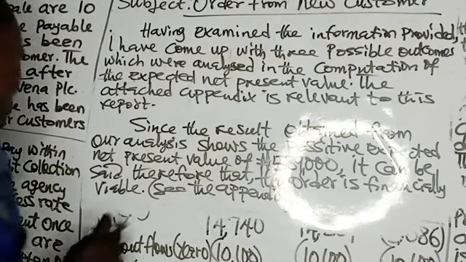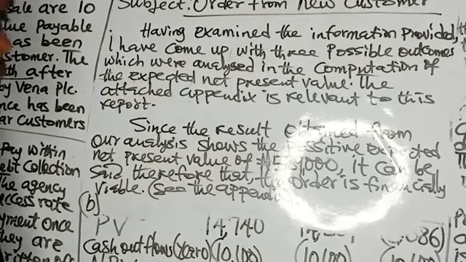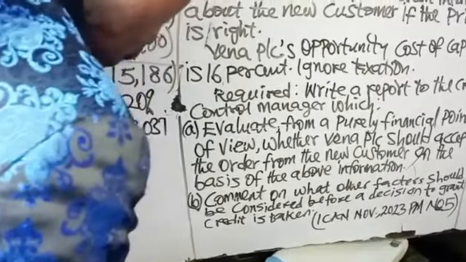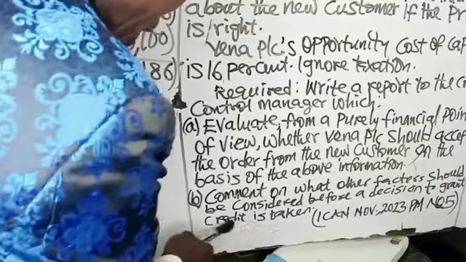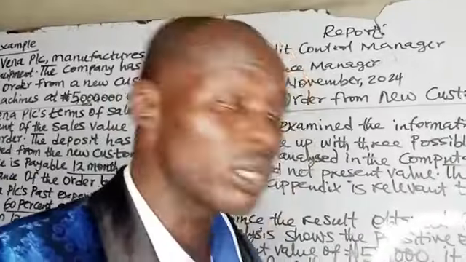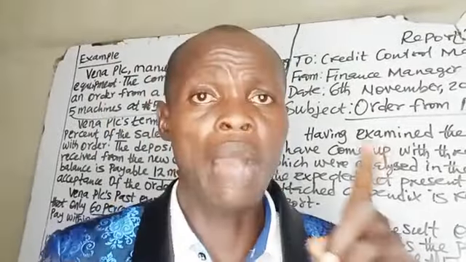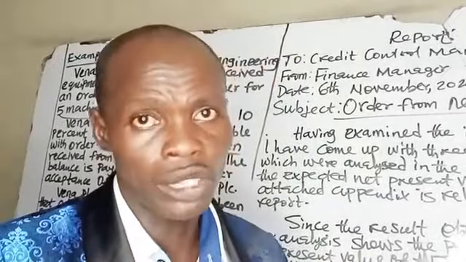So, the B part of the question. Back to the question. In the B part of the question, you are to comment on what other factors should be considered before a decision to grant credit is taken. But I won't be able to provide a solution to the B part of the question because I don't want the video to be too long. So I will advise you to go back to the Pathfinder for the solution to the B part of the question.